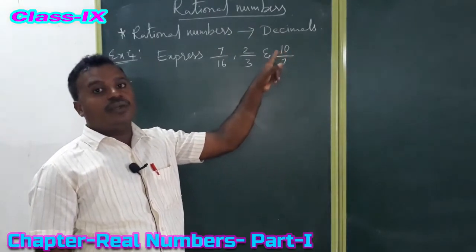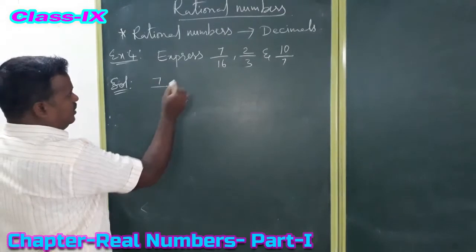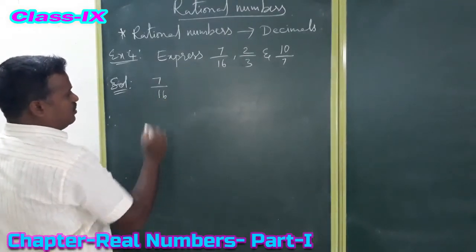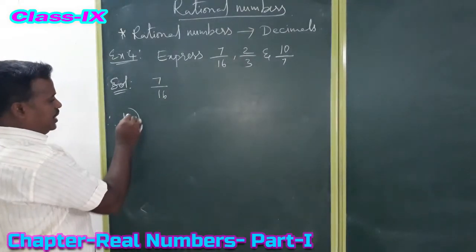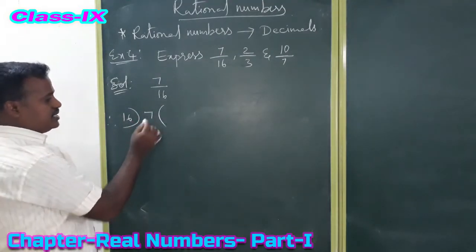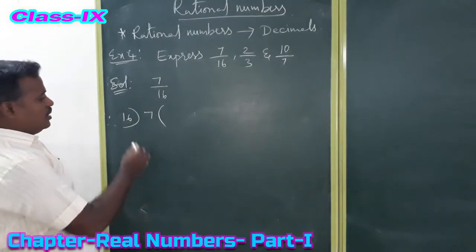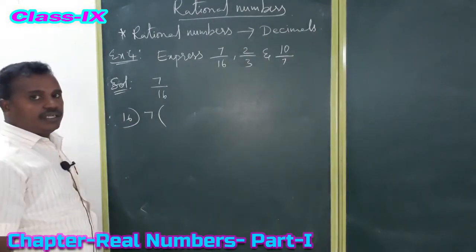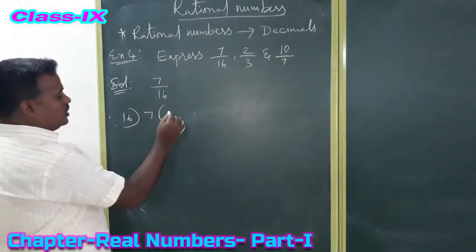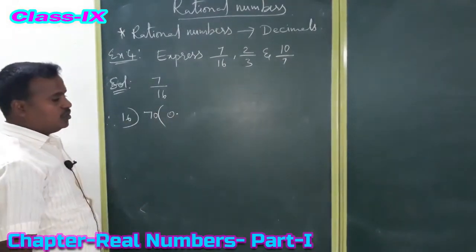How? By doing division. The first rational number is 7 by 16. We divide 7 by 16; 7 is the dividend, 16 is the divisor. 7 is not divisible by 16, so take 0 point, then take 0.